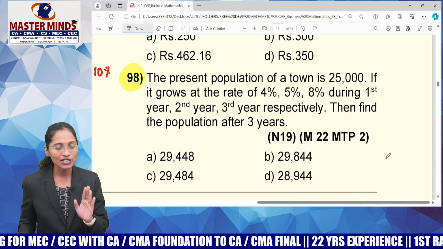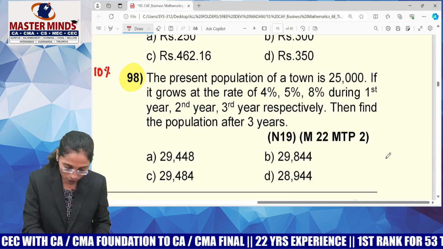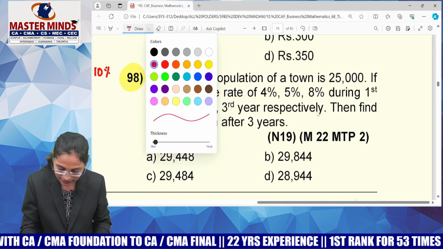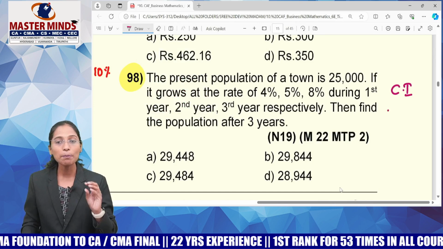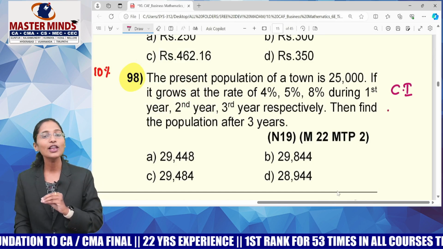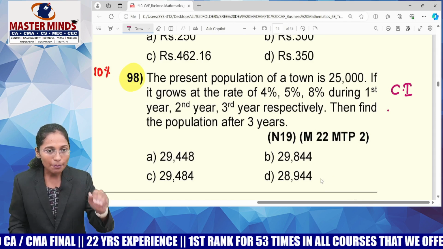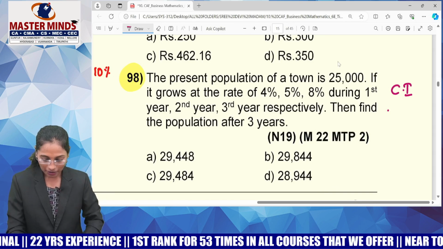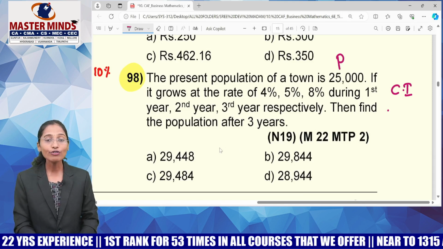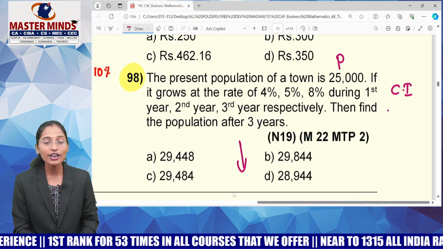Before starting this question, guys, I must tell you, population growth will always be considered as compound interest. Why? Because as there is a reproduction rate, population growth will always be considered as compound interest. Now, what is the present population of a town? 25,000. Present value means principal. Now, you have to calculate the population after 3 years, which means you have to calculate the future value.